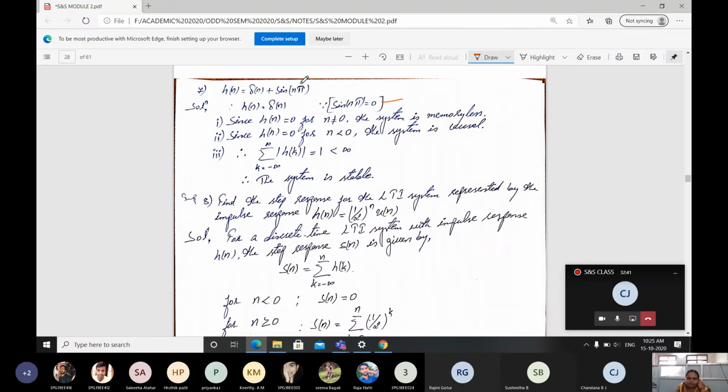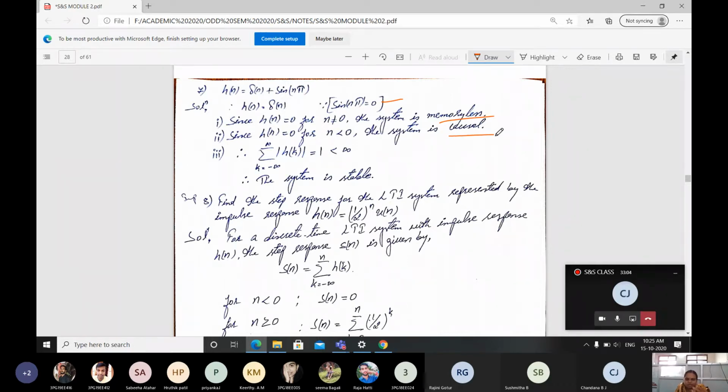Since h of n is 0 for n not equal to 0, the system is memoryless. Then h of n is 0 for n less than 0, therefore the system is causal only.